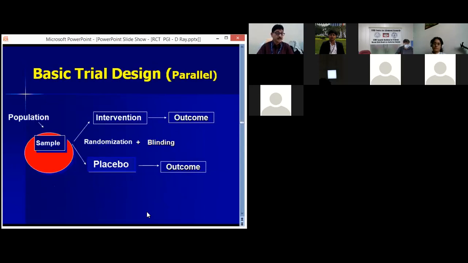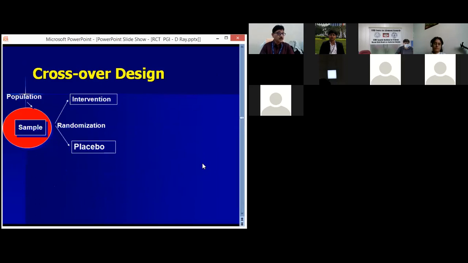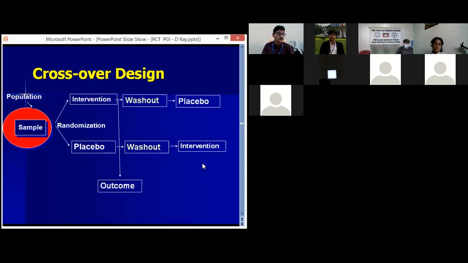Now some basic trial designs. This is the parallel group design: the population, sample, then randomization and blinding. One group gets the intervention, another the placebo, and then with follow-up you go for the outcome. This is the crossover design. After randomization, one group will get the intervention, another group will get the placebo, and then the outcome will be assessed. Then a washout period will be given, followed by the crossover again. The subjects who got the intervention will get the placebo, and the subjects who got the placebo will get the intervention. Then followed by the outcome assessment.